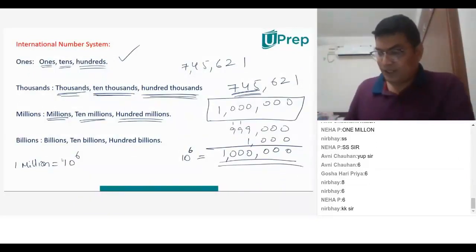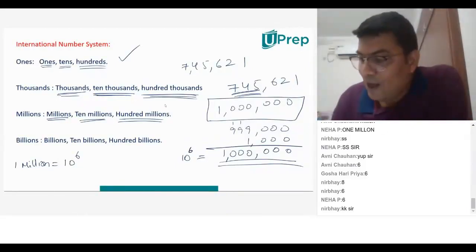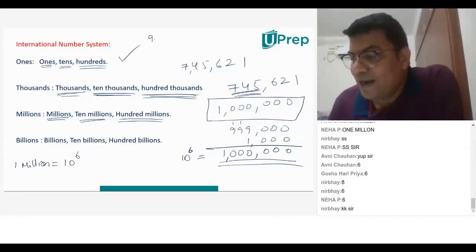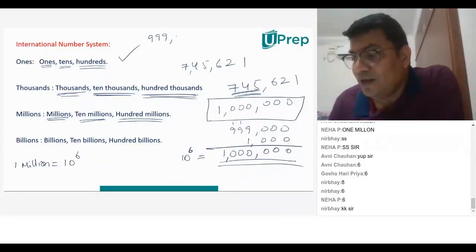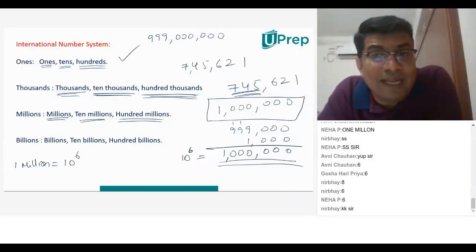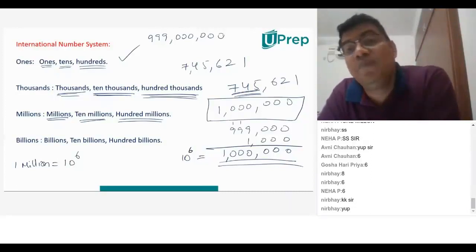Now this is 1 million. So you have 1 million, then you have 10 millions, then you have 100 millions. So let's look at millions now. Let's imagine there are 999 millions. Can I write 999 millions? Let me write it. 999 million. Million means there should be 6 zeros. Therefore, I put a comma here. 0, 0, 0, then 0, 0, 0. So 999 million. Is that okay? Everyone can write 999 million? Very good. So that is your 999 million.